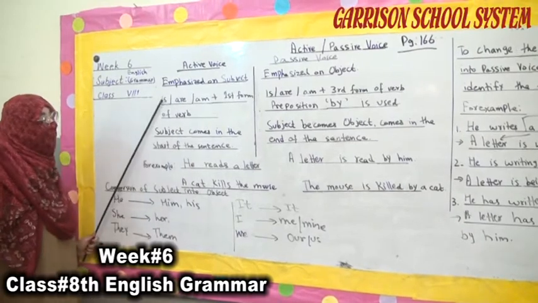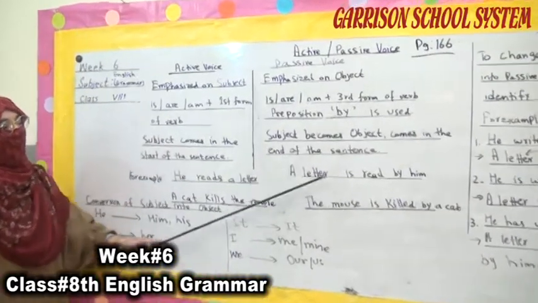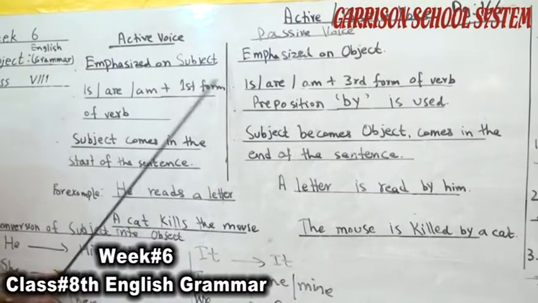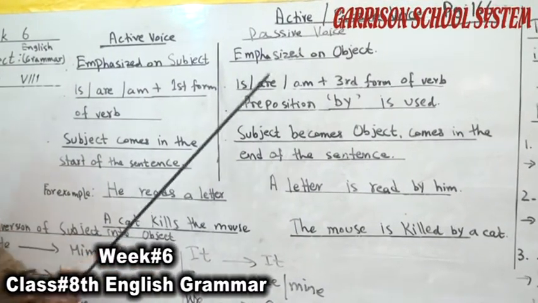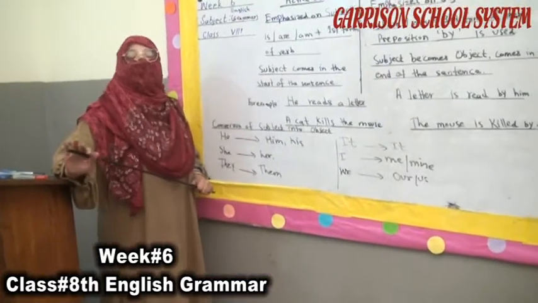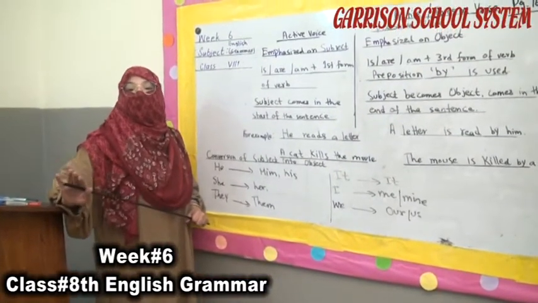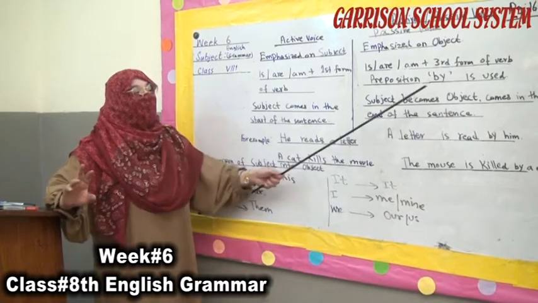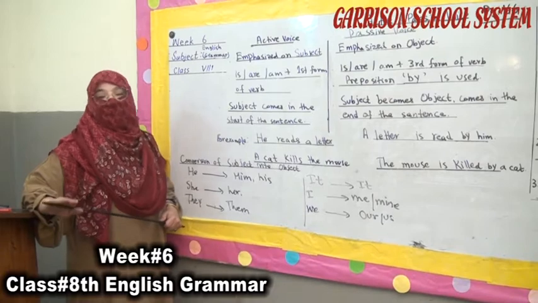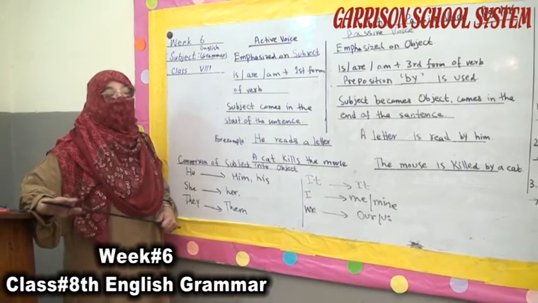Then the first form becomes the third form, whether the sentence is present, past or future tense, and we use a preposition before the object of the passive voice. Those are the main rules.